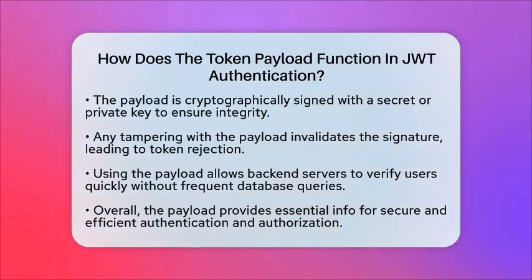To sum up, the token payload is like a compact package of your identity and access rights. It carries all the necessary information for authentication and authorization, while the signature keeps it trustworthy. This way, JWT authentication stays secure, efficient, and easy to manage.